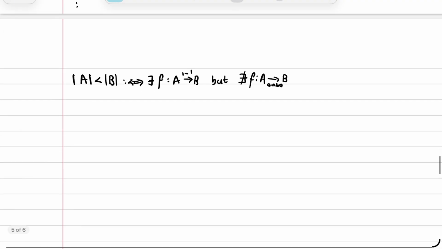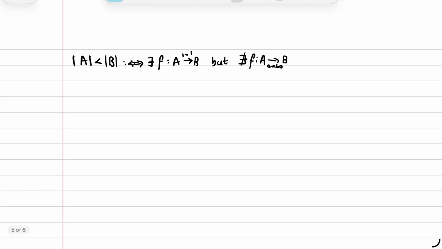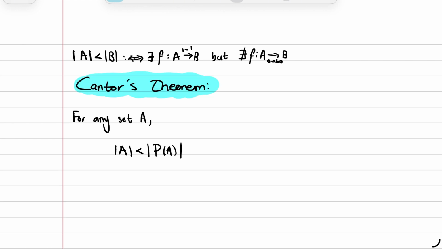This leads us to the final, Cantor's theorem. This theorem is revolutionary and incredibly powerful in so many ways. This theorem says that for any set A, the cardinality of A is always strictly less than the cardinality of the power set of A. This is huge because it means that for an infinite set A, we can always construct an even bigger infinity by taking the power set.